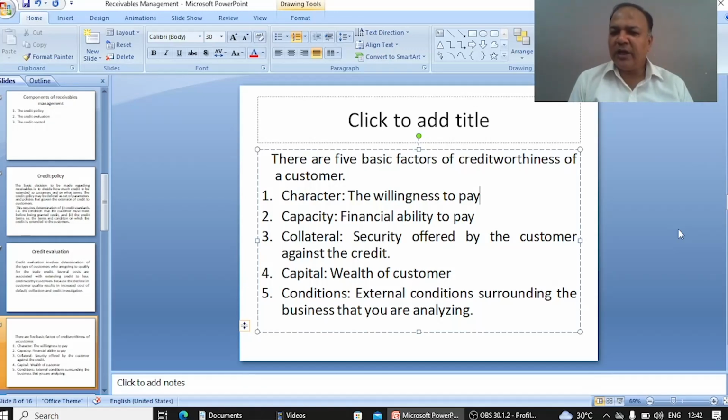the attitude of the customer. If he is paying the credit card company on time, then he has the character to pay on time. And if he has the character and the habit to pay on time, then it will be very easy for us to collect the funds from the customer.